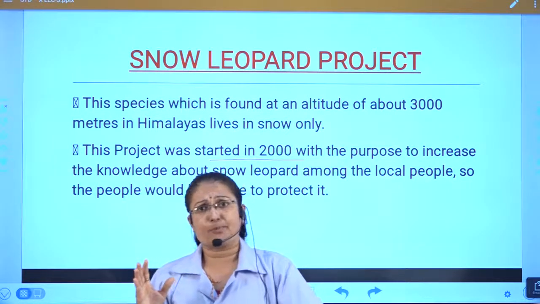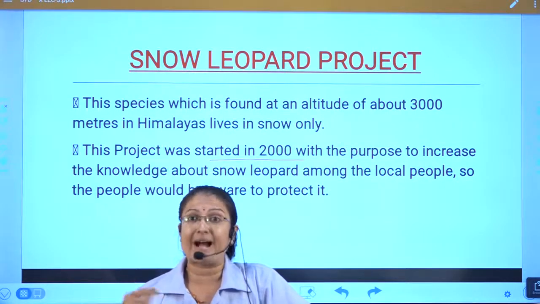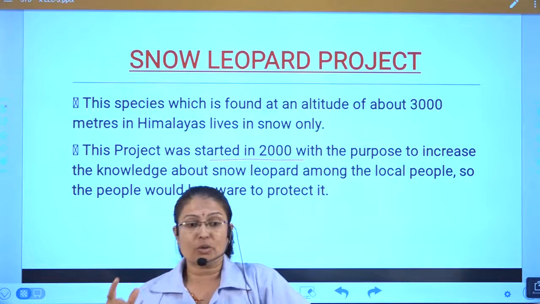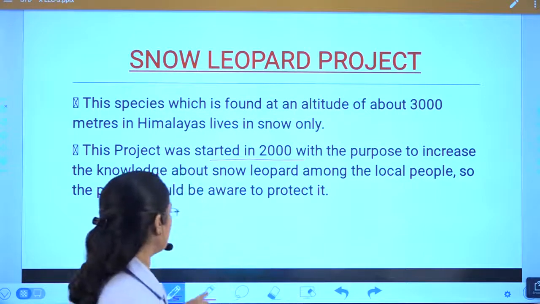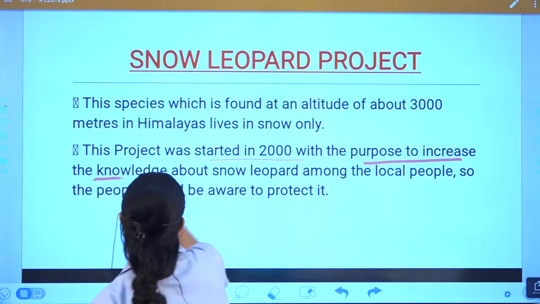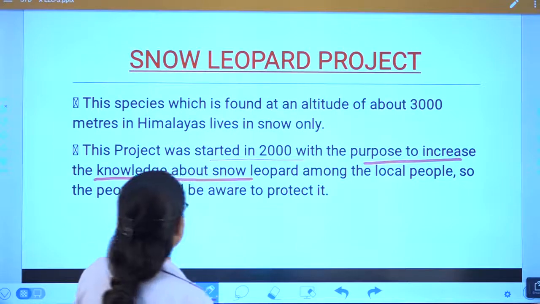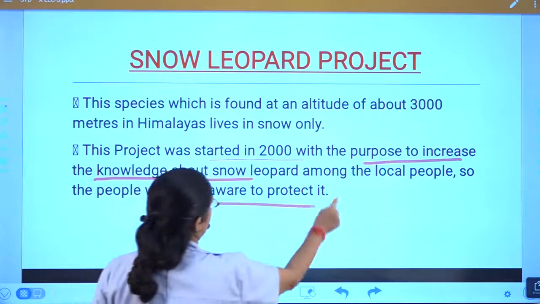The purpose was to increase knowledge about the snow leopard among the local people, so that the people would be aware and protect it.